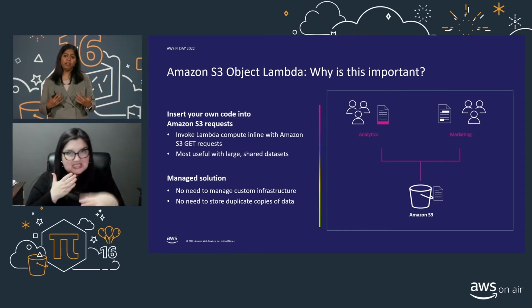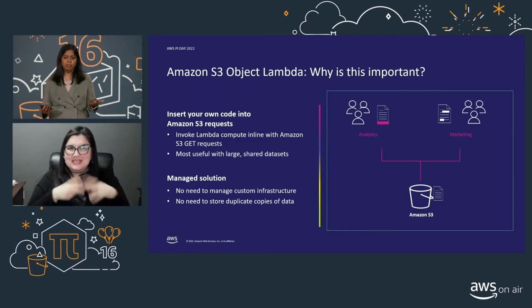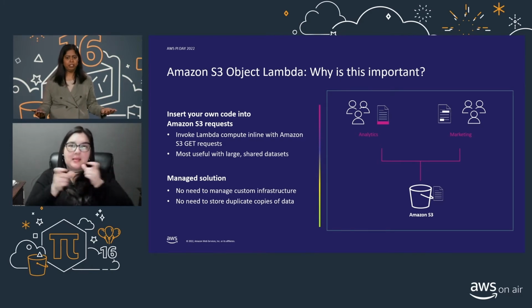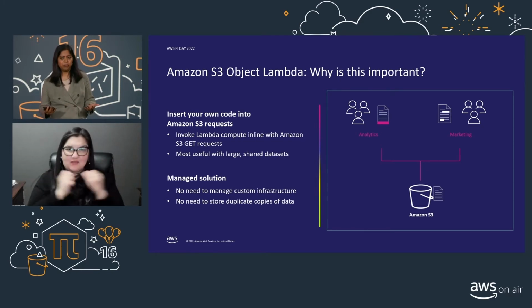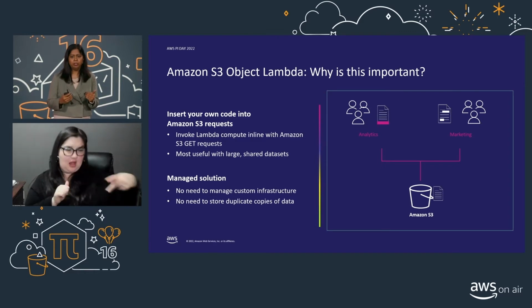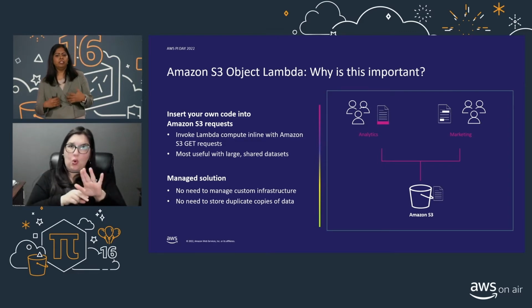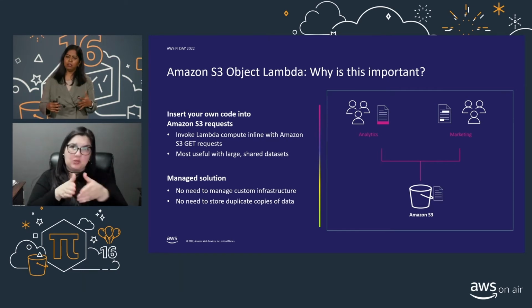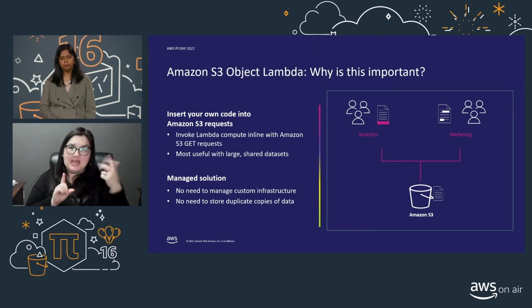And this is really the value proposition of S3 Object Lambda. It's a completely managed solution. There is no infrastructure to manage. You could simply author a Lambda function with your own custom code, and Object Lambda functions are automatically invoked when you request objects from S3, processing the objects before returning them to you.